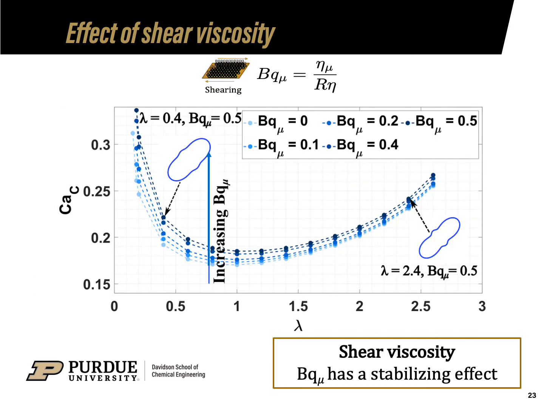This plot shows the dependence of critical capillary number on viscosity ratio lambda for increasing values of surface shear Boussinesq parameter. Upon increasing the surface shear viscosity, the critical capillary number increases, and the range of lambda for which the critical capillary number is observed gets smaller. The mechanism behind the enhanced stability is similar to what we discussed for extensional flow.